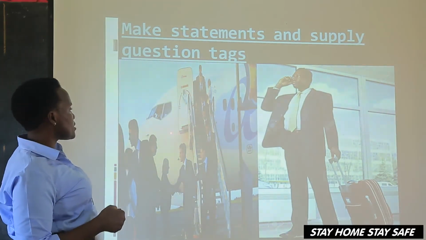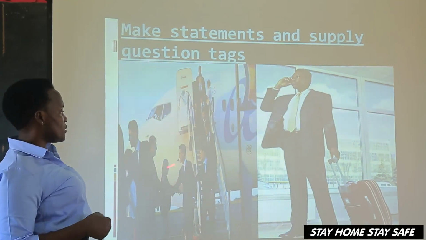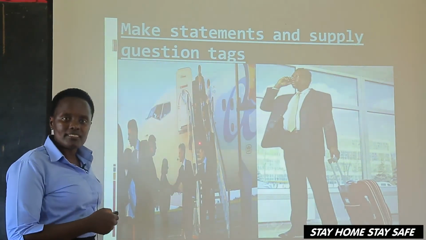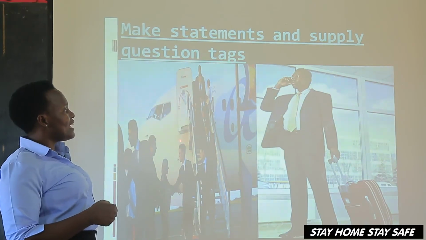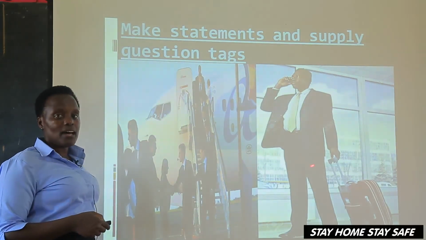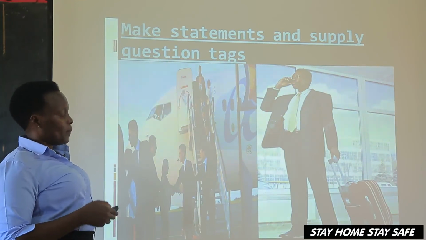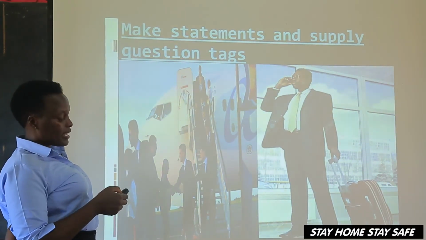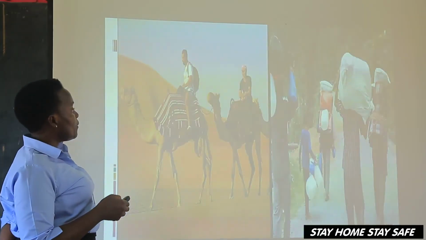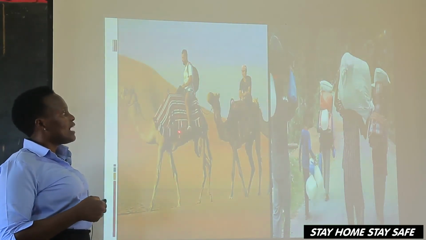So you make a positive statement, give a question tag. You make a negative statement, make a question tag. For example, here we are going to say, they have arrived at the airport, haven't they? The traveler has carried a bag, hasn't he? Then we can even say the traveler has talked on the phone, hasn't he? Then they have ridden camels, haven't they?